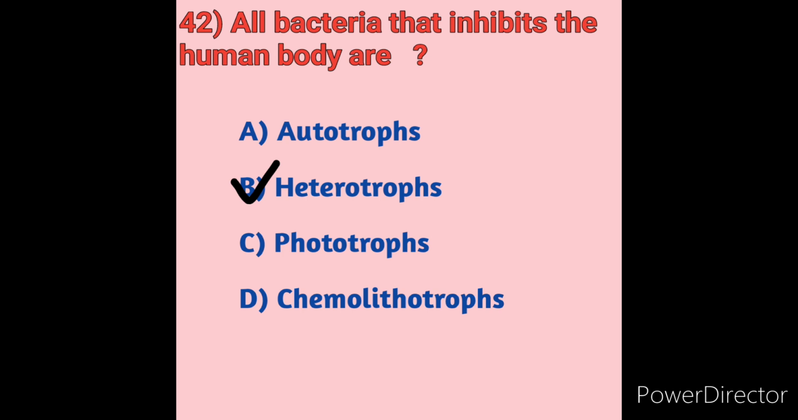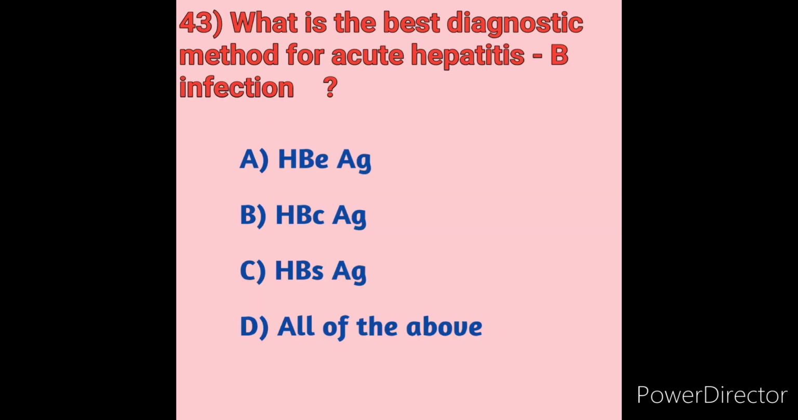Next we will move on to question number 43. What is the best diagnostic method for the identification of acute hepatitis B infection? First we will see the options. Option A, HBeAg. Option B, HBcAg. Option C, HBsAg. Option D, all of the above.